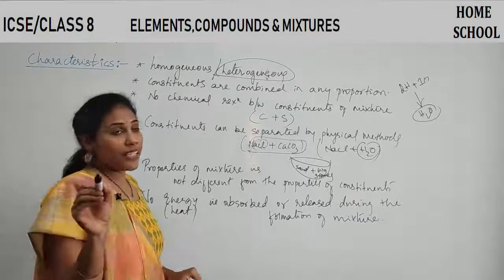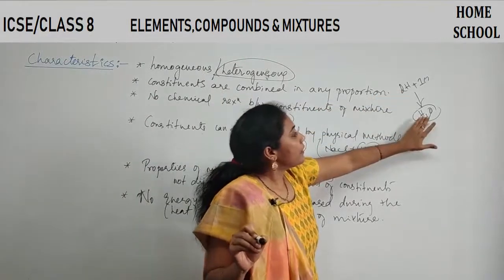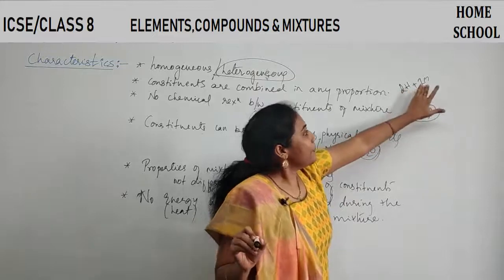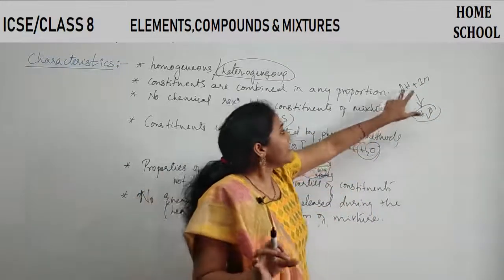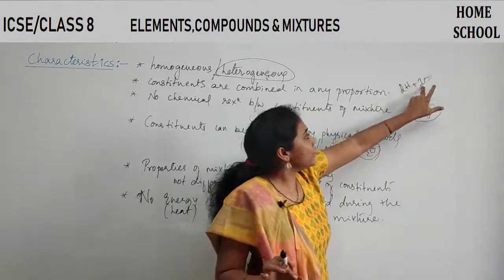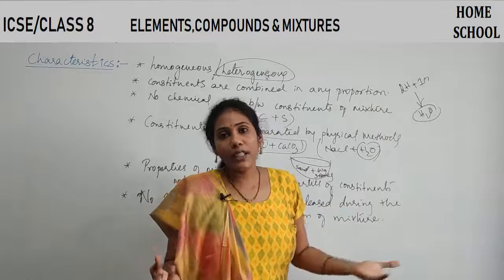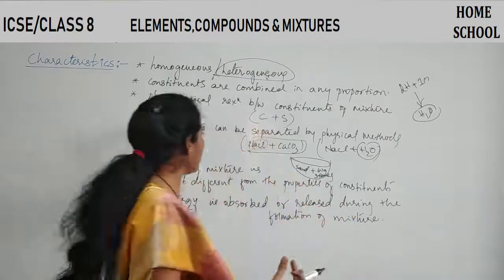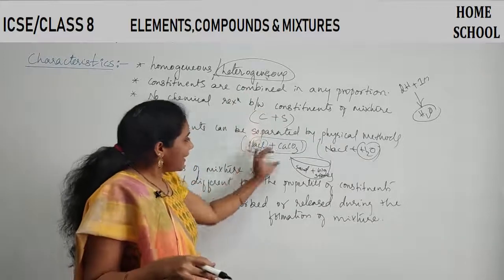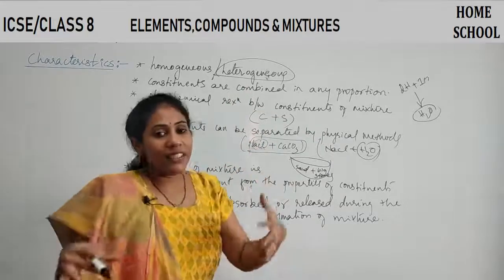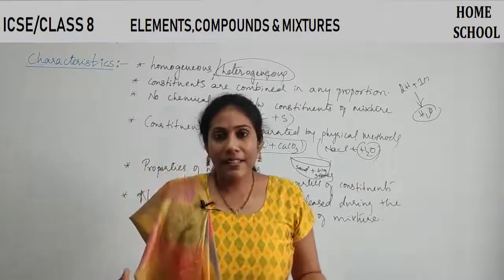And the third difference is, whenever a compound is forming, atoms or elements combine in a fixed ratio. Only when two atoms of hydrogen combine with one atom of oxygen do you get the formation of water. Otherwise, water will not be formed. But in case of a mixture, it is not like that. Any substance, in whatever amount, can combine with another substance.